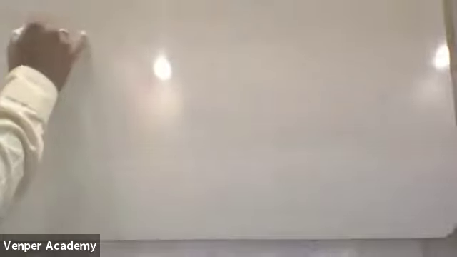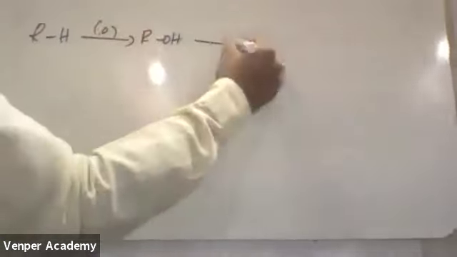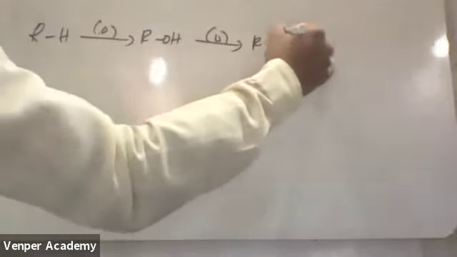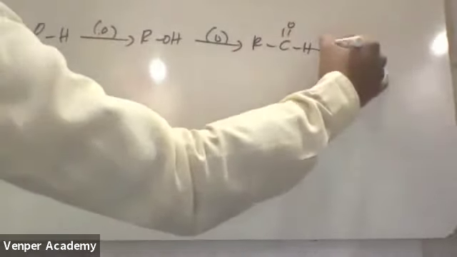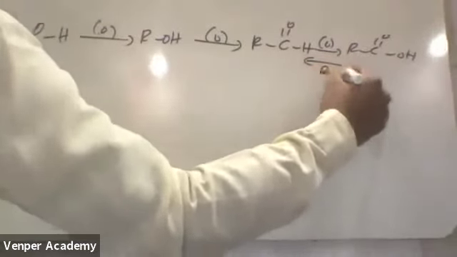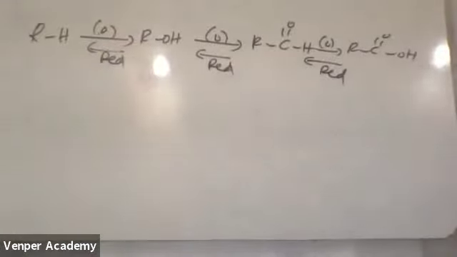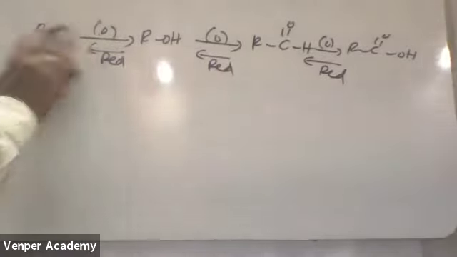Now see, I told one shortcut. RH on oxidation will be converted to ROH. ROH on oxidation will be converted to aldehyde. Aldehyde on oxidation will be converted to carboxylic acid. The reverse direction is on reduction. Correct? Already we discussed, correct? Everybody revises thoroughly. Okay, next one.